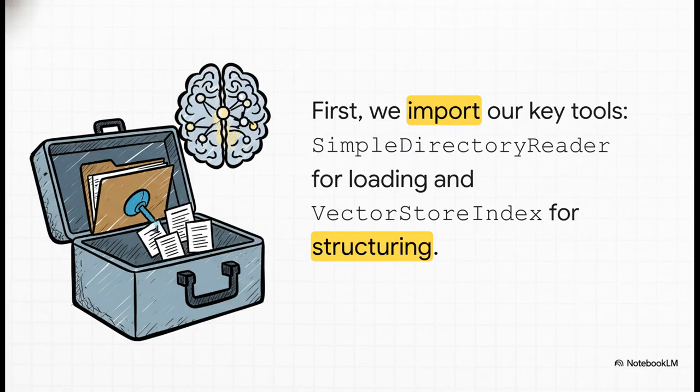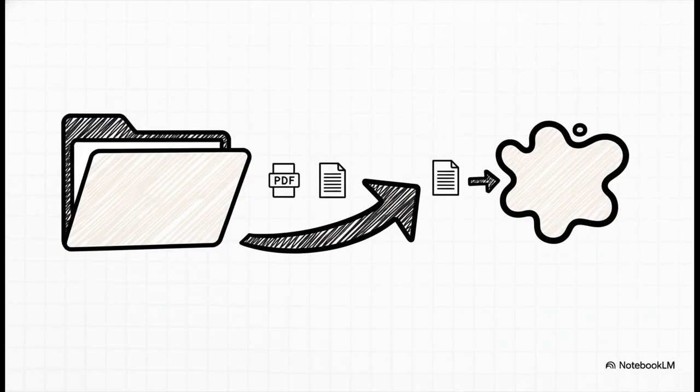The second one, Vector Store Index, is the real powerhouse. This is the tool that's going to build that smart map, that external brain for our LLM. Step 2. Load the data. And check this out. It's literally 1 line of code. We just tell Simple Directory Reader to look in a folder named data, and then we call .loadData. That's it. LlamaIndex just goes in, grabs every file it recognizes, text files, PDFs, whatever, and pulls all that content into memory for us. So easy.